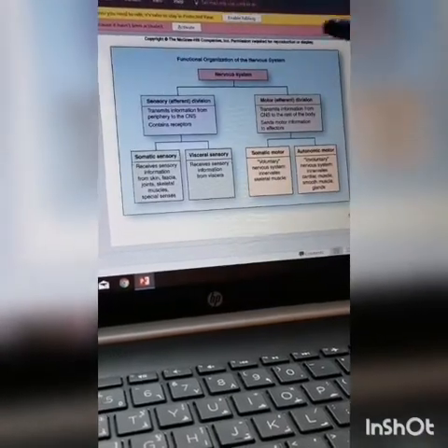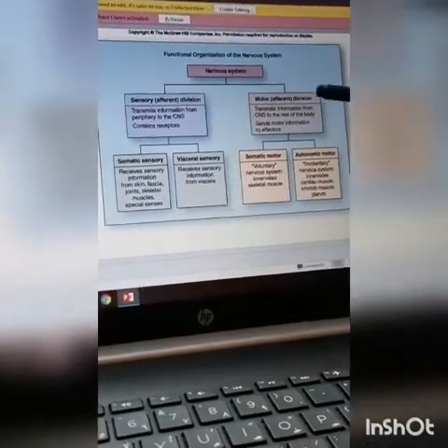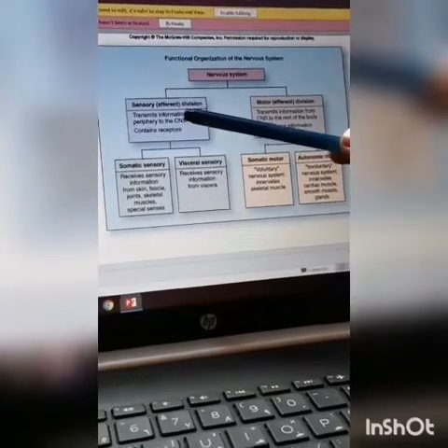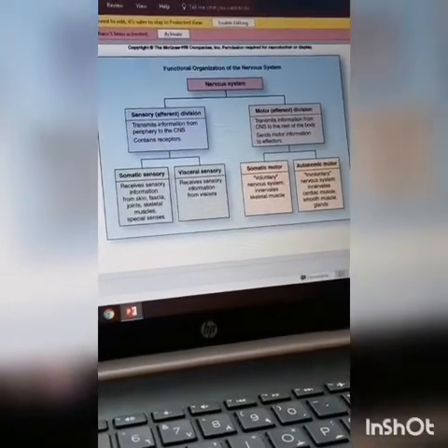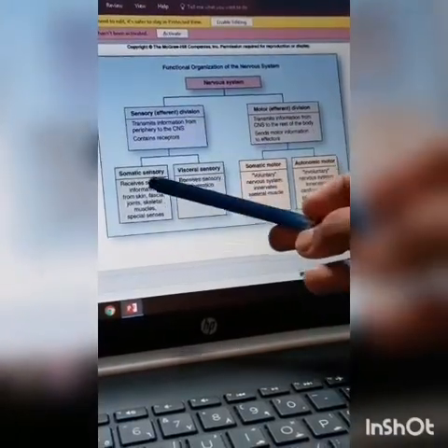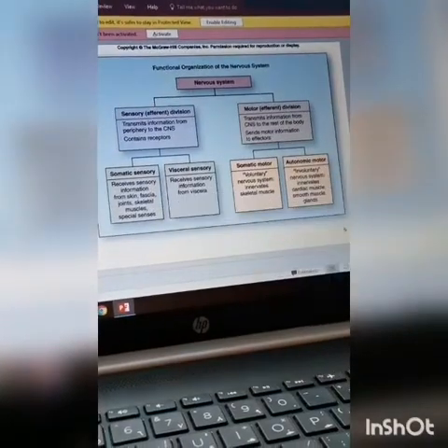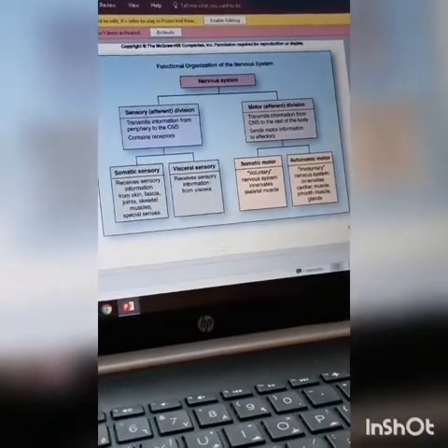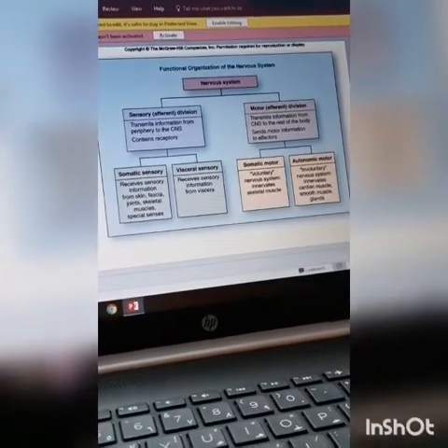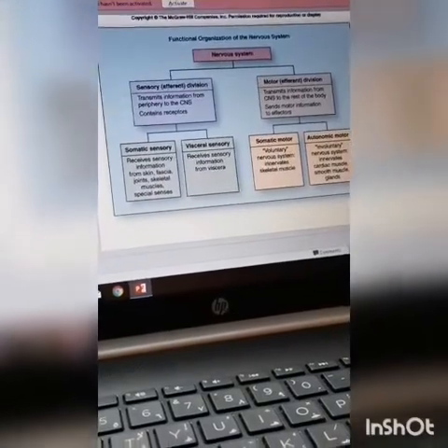Now we have a chart: nervous system, sensory afferent division, motor efferent division. The role of sensory afferent division is to transmit information from periphery to the central nervous system. It contains a receptor. Sensory afferent includes somatic sensory and visceral sensory. Somatic sensory includes information from skin, fascia, joints and muscles, and also special senses. And the visceral sensory includes information from viscera.